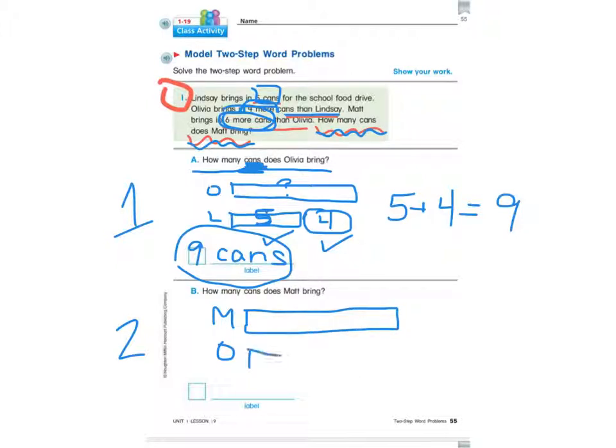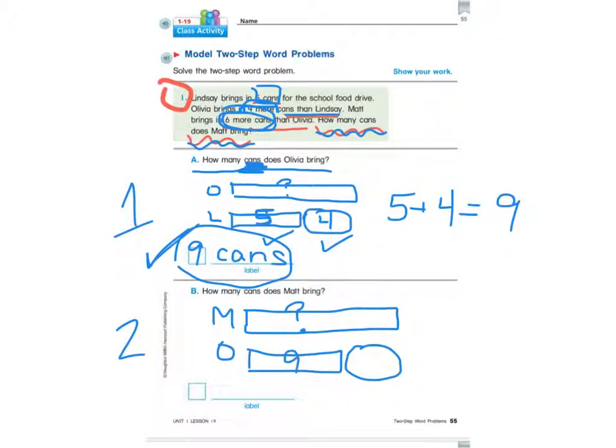I'm going to put Olivia's bar a little bit shorter, and then don't forget your oval to compare the 2 bars. And we don't know how much Matt brings in. That's the question, so I'm going to put my question mark there. But I do know that Olivia has 9 cans. That's from my first part of my problem.